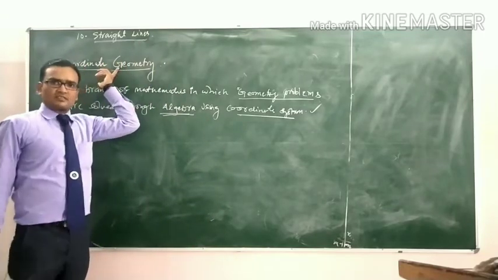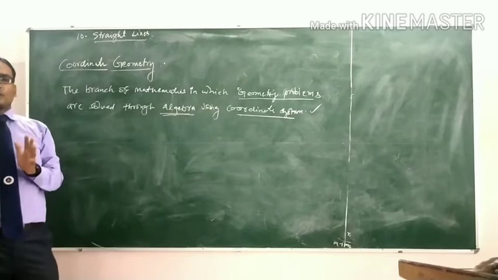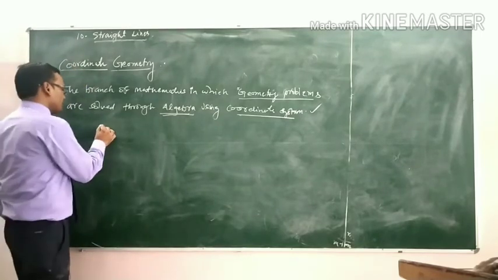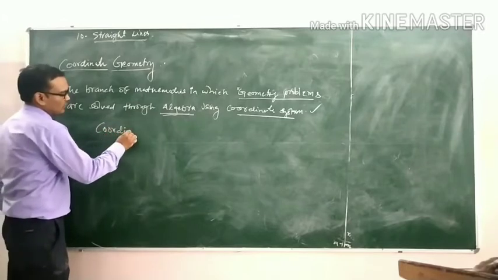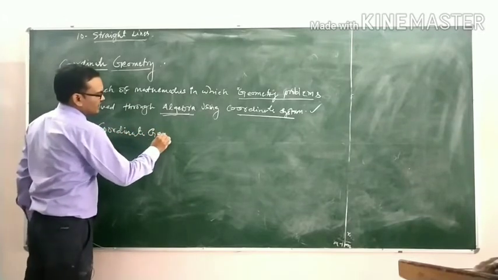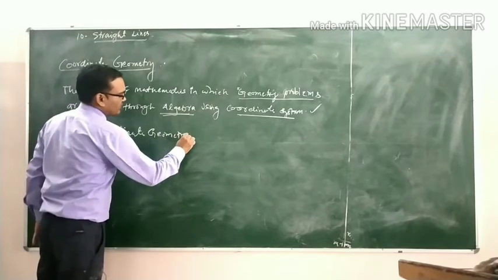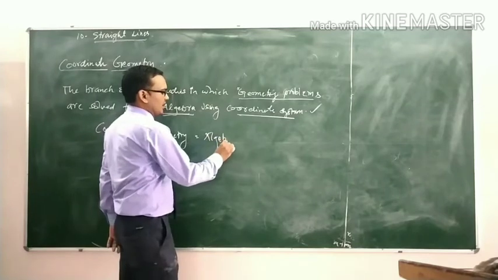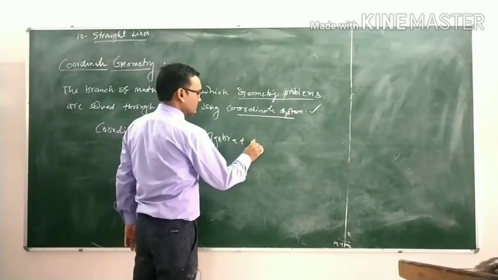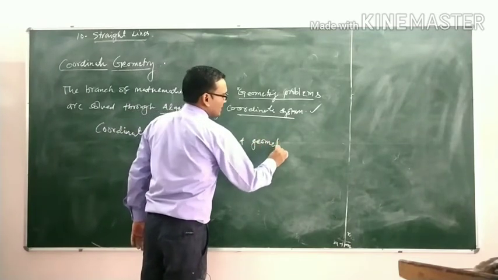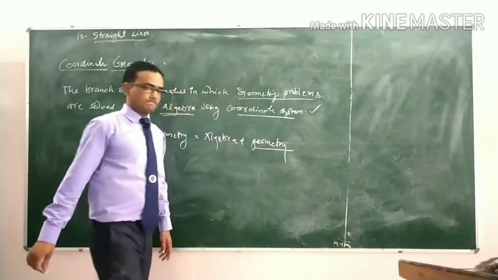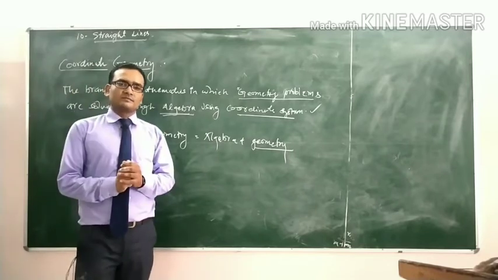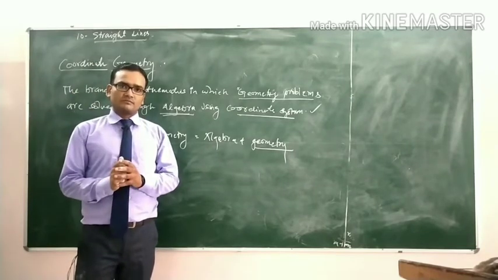This branch of mathematics is known as coordinate geometry. Coordinate geometry is the combination of algebra and geometry. That means the problems of geometry are solved through algebra by using the coordinate system.